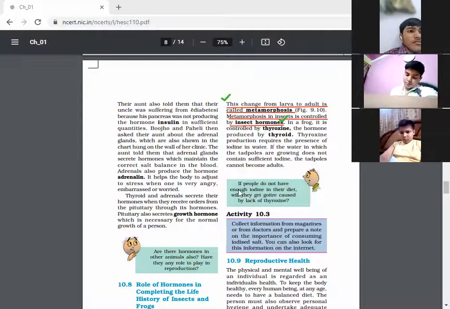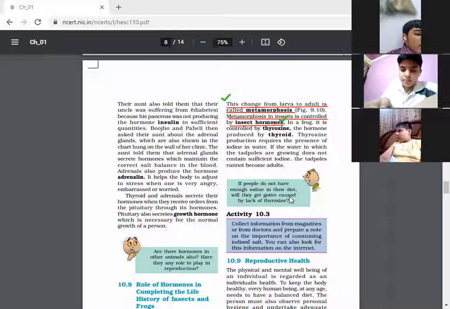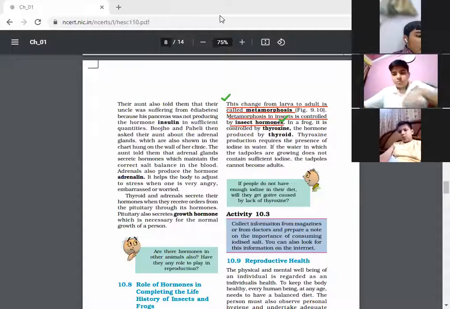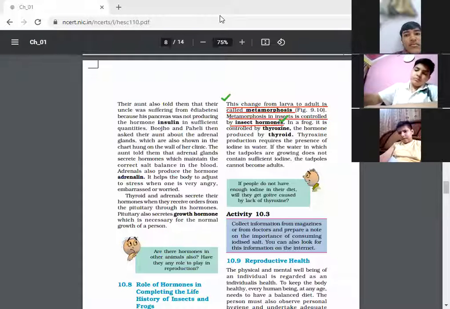You must have heard that if people do not have enough iodine in their diet, they will suffer from goiter. Yes, already you have read in class 6, they will suffer from the goiter disease if the person is not taking a sufficient amount of iodine in their diet. So children, this we have read: the role of hormones in completing the life history of insects and frogs.